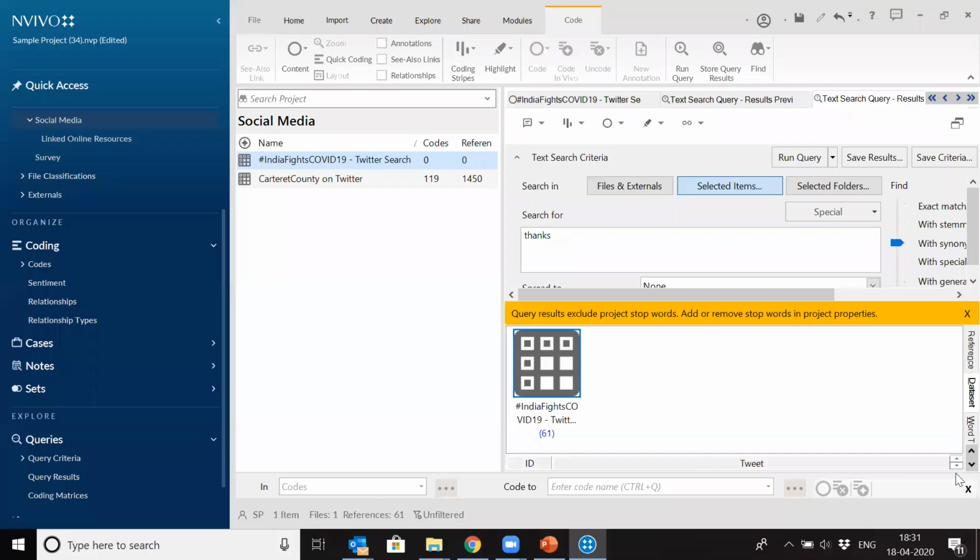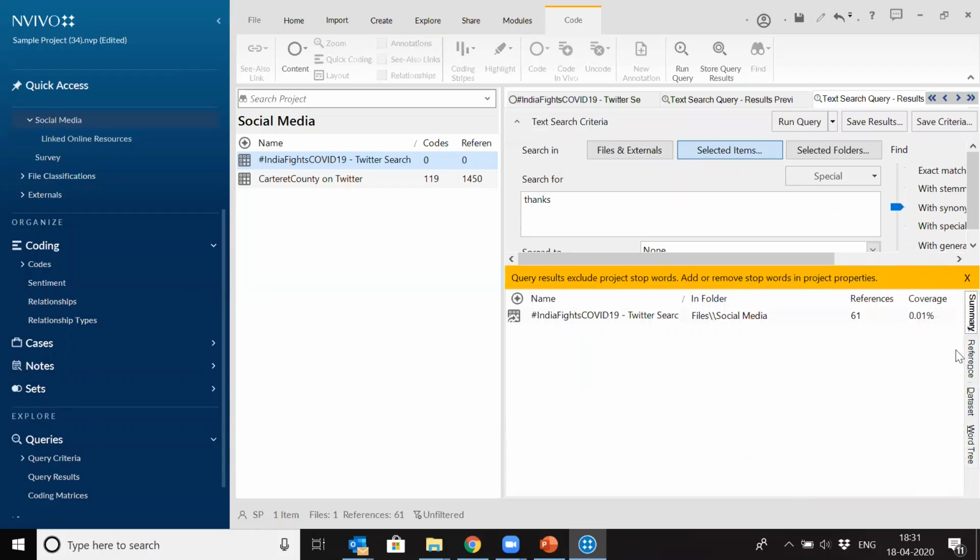So while we are producing the result, if I'm writing it as a conclusion, the data extraction has been done. Now can I say that out of my data, 61 people have thanked the doctors and nurses? Can I write like that? I will not say it's 61 Twitter users, because the same Twitter user may have used thanks maybe two or three times in three different tweets.